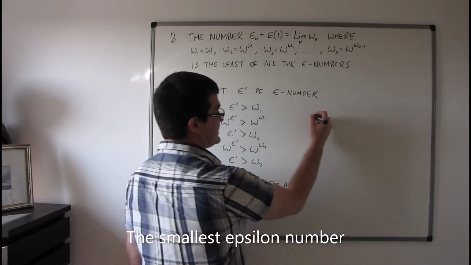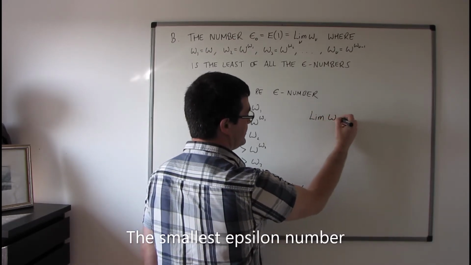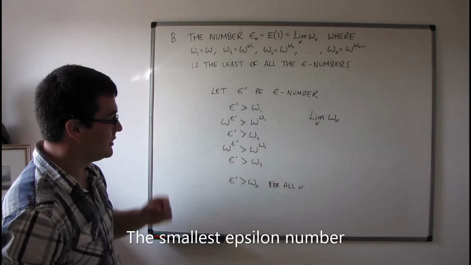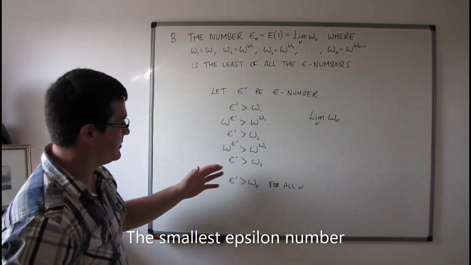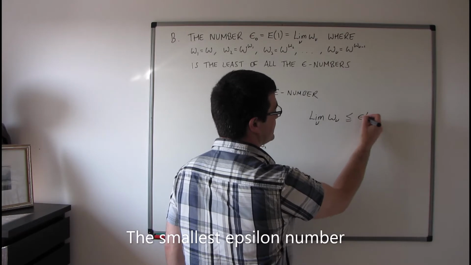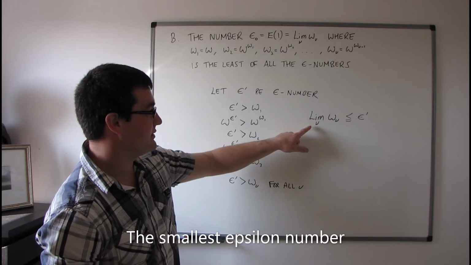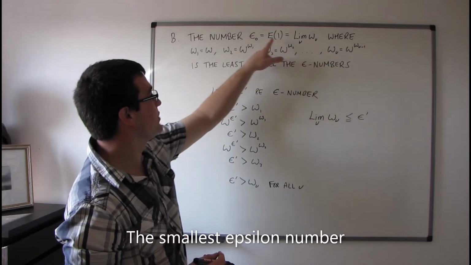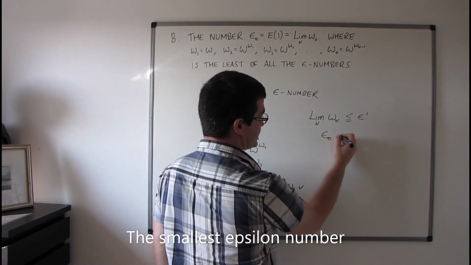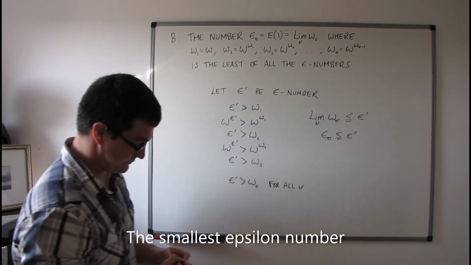So what we can deduce from this then is that the limit of the omega nu, because they are a fundamental series, the limit of the omega nu must be less than or equal to epsilon primed. But we've already said that the limit of omega nu is what we call epsilon naught. So in other words, epsilon naught is less than or equal to epsilon primed.